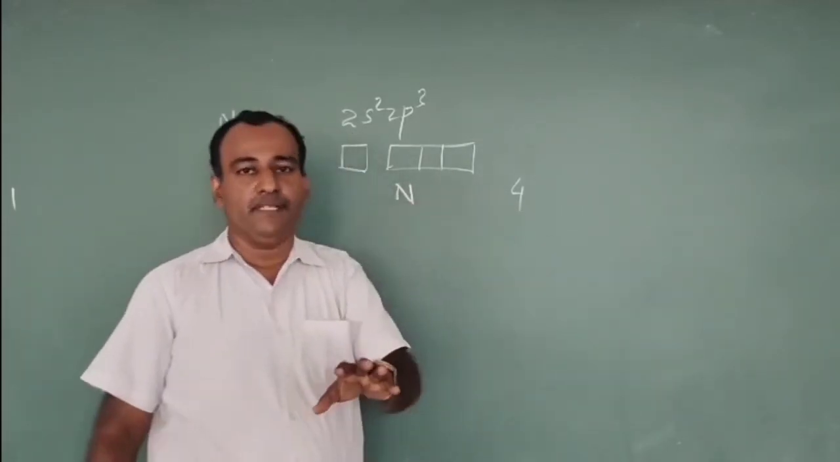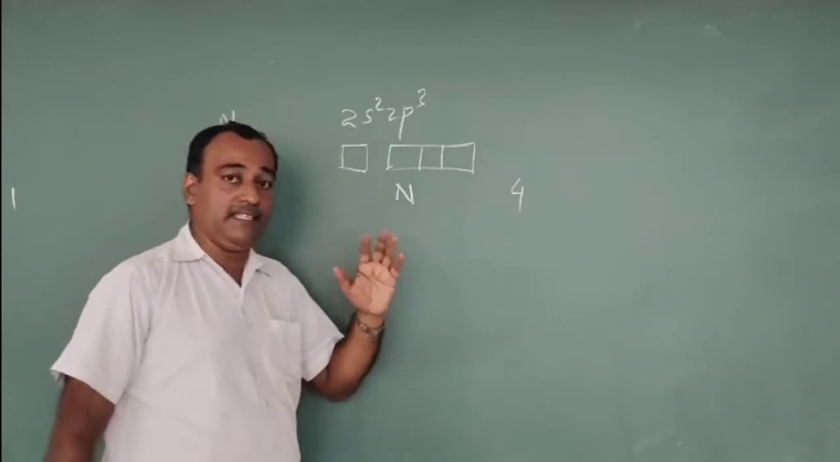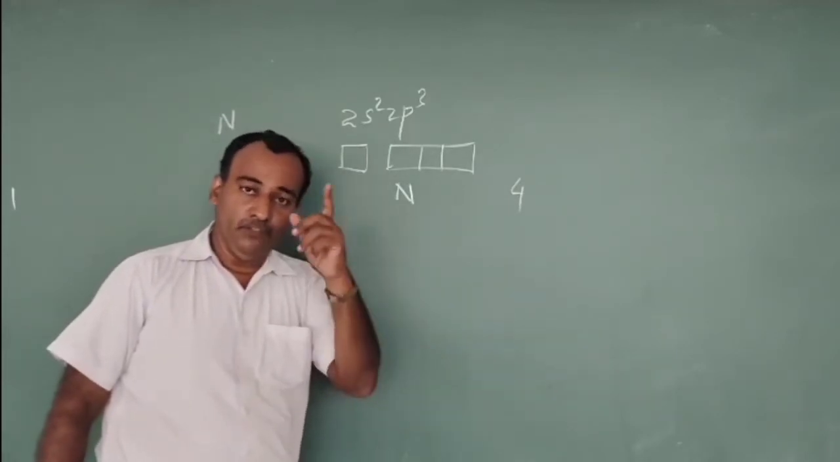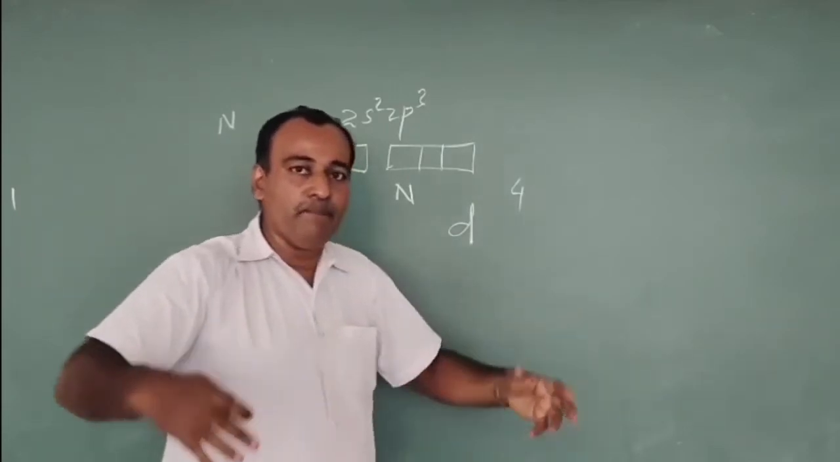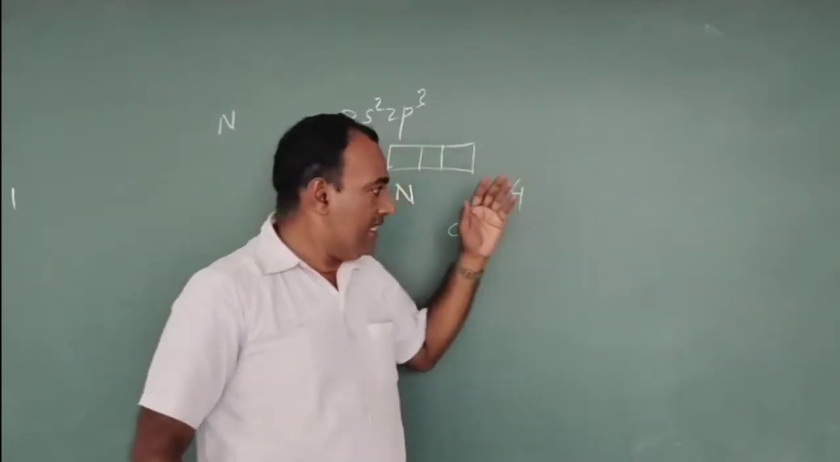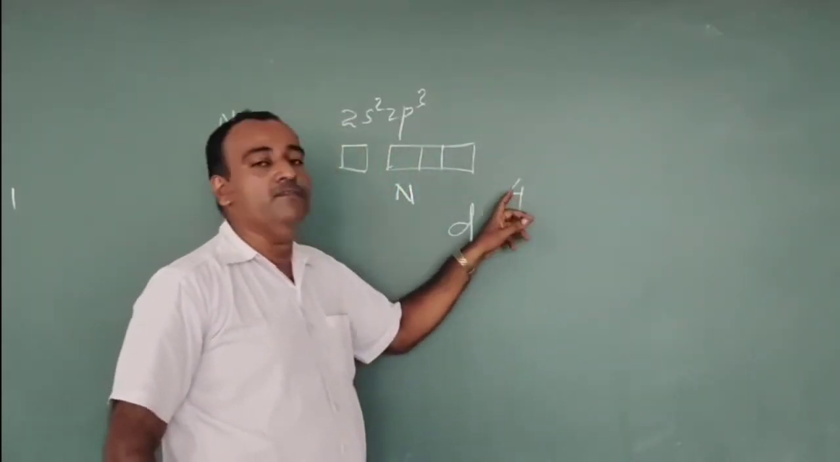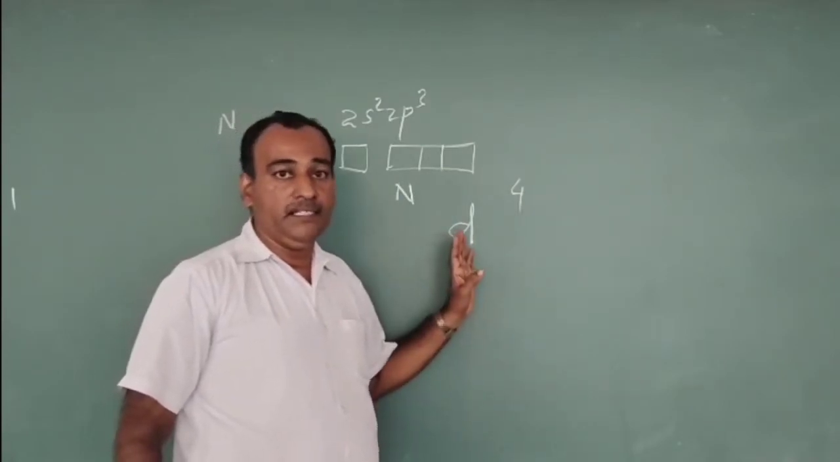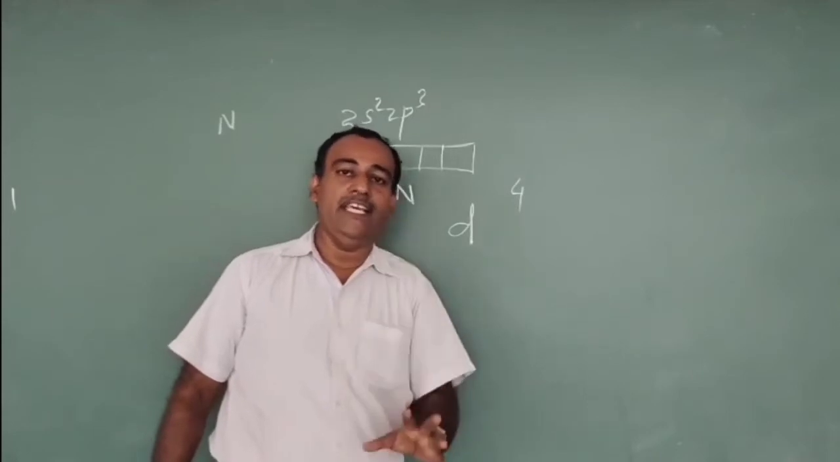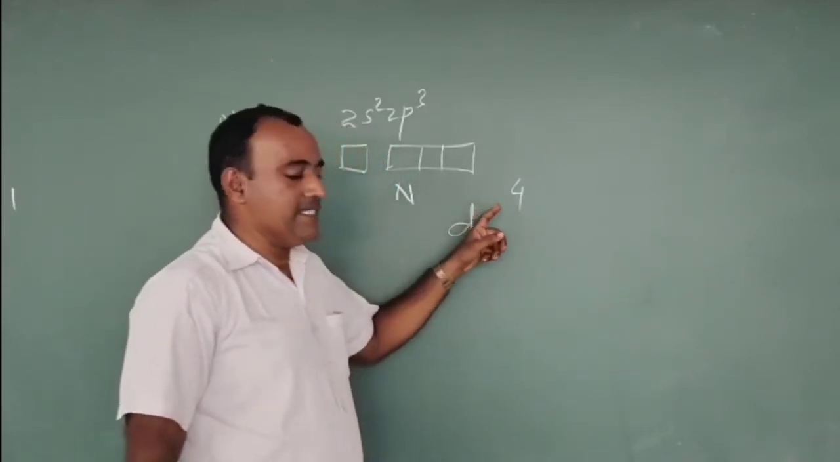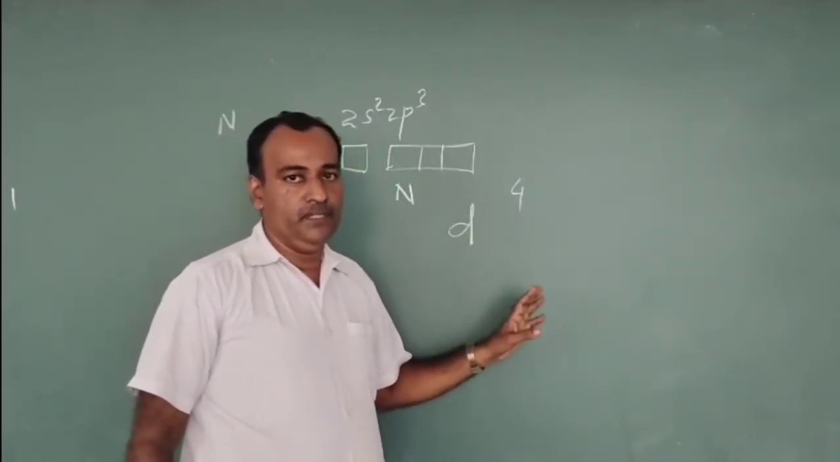Whereas the rest of the members, phosphorus, arsenic, antimony, bismuth, due to the presence of d orbitals, expand their covalency. That means their covalencies are beyond 4, or greater than 4. So nitrogen is the only element that shows a maximum covalency of 4.